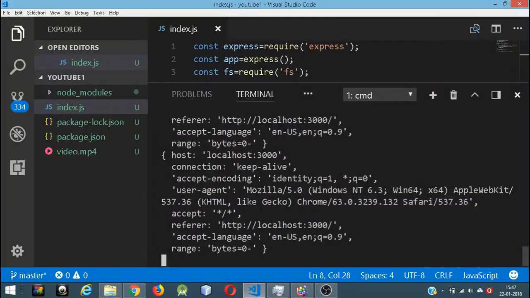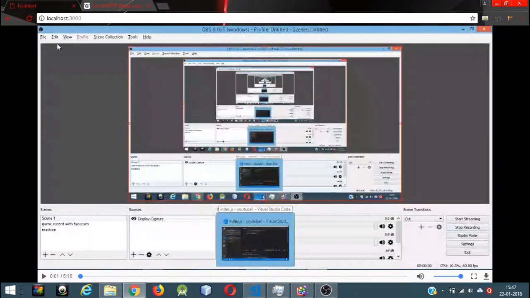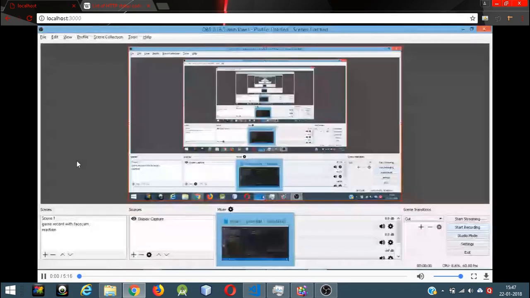So similarly, just as the client sends headers, the server also sends headers. So in the header we are sending the content type video slash mp4. And now I'm going to refresh the page and show you how this is working. So if I refresh the page, it's going to take some time, and then it's going to start streaming. See, let's put the sound off.